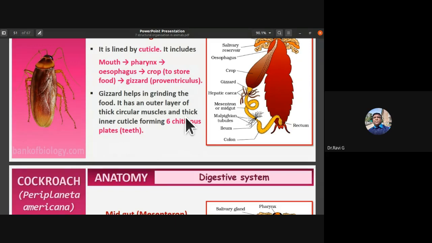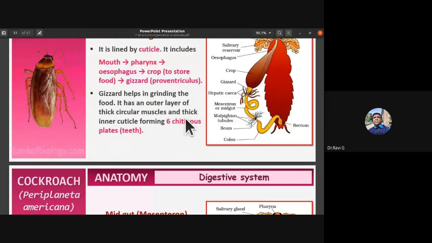So that is what is noticed in the case of the cockroach. Anything that they eat, the initial mechanical digestion is done by the mandibles, which have teeth-like structures, and then in the gizzard, major mechanical digestion takes place. The gizzard helps in grinding the food.